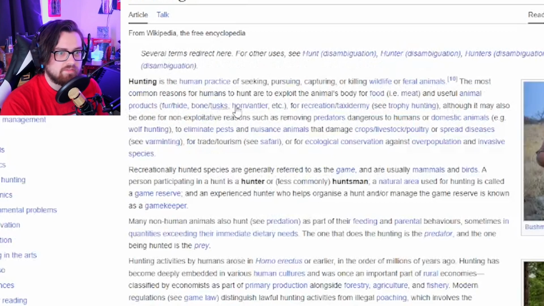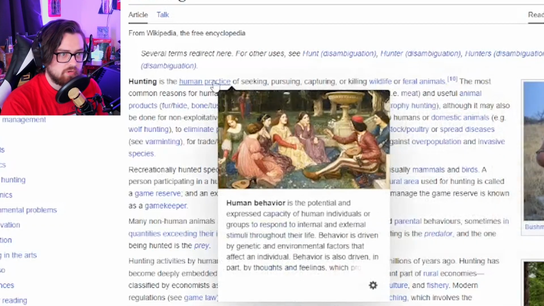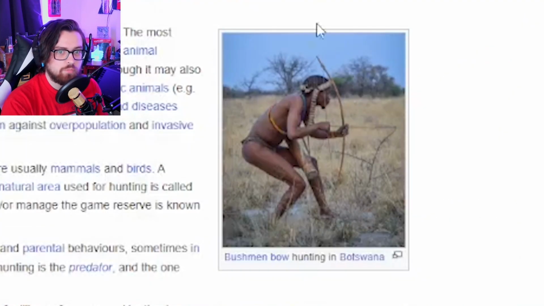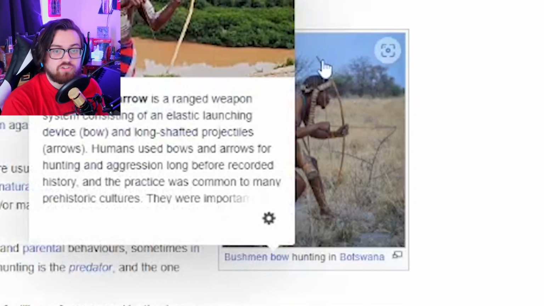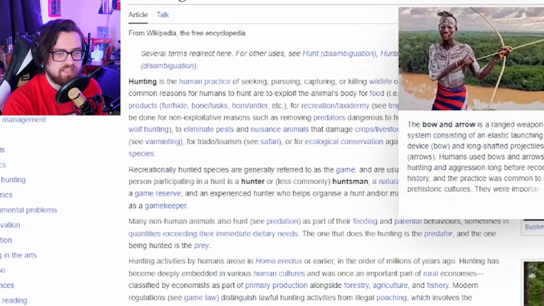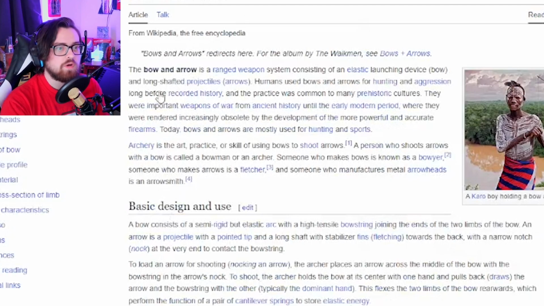Wildlife. Watch it not even say bow. Killing wildlife. Human practice. Trophy hunting. There's a bow here. There's got to be... Oh, it's a bushman bow. There's a bow! This counts, right? If I use the picture, this has to count, right? Here's the bow. Bow and arrow.